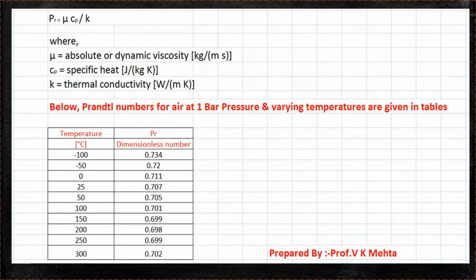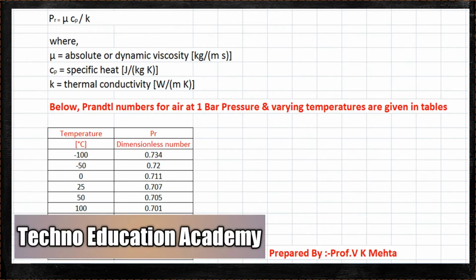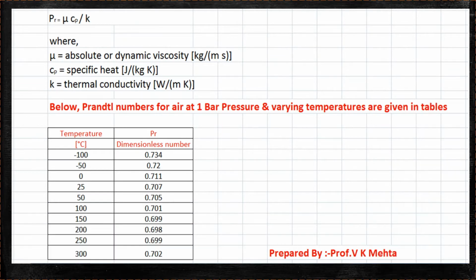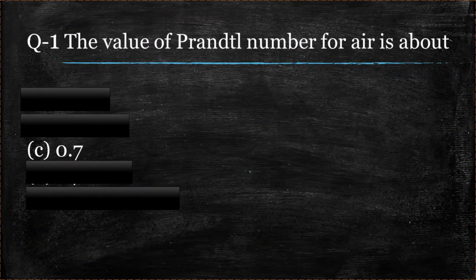We know that the Prandtl number is a dimensionless number, and it is the ratio of mu Cp by K, where mu is the dynamic viscosity, Cp is specific heat at constant pressure, and K is the thermal conductivity. Here you can see in this table the value of Prandtl number for air at 1 bar pressure and varying temperature is given. The approximate value of Prandtl number at different temperature ranges is 0.7. So the right answer is 0.7.